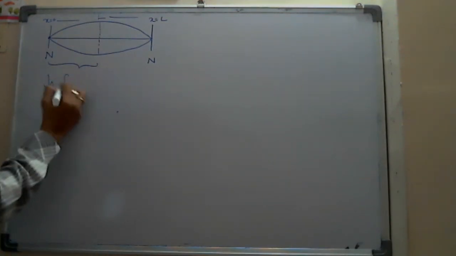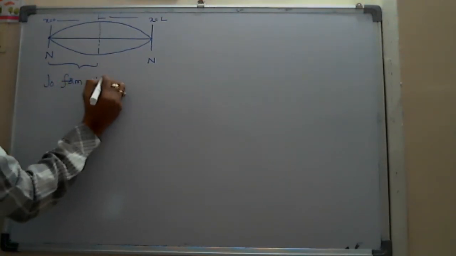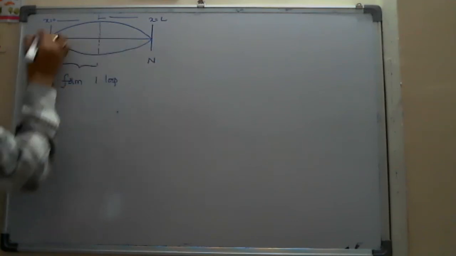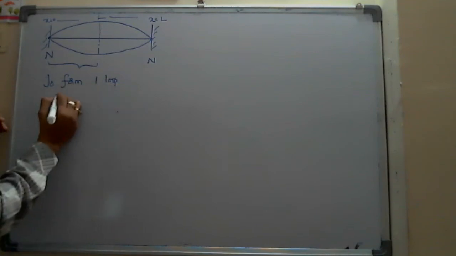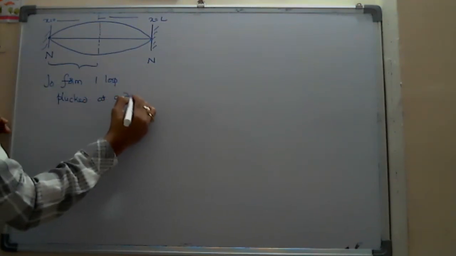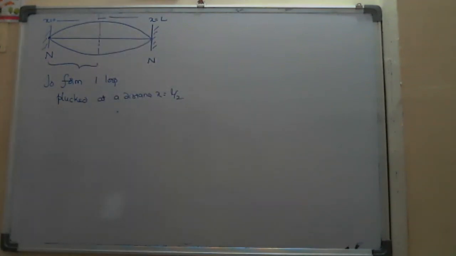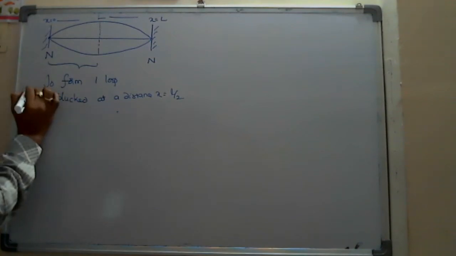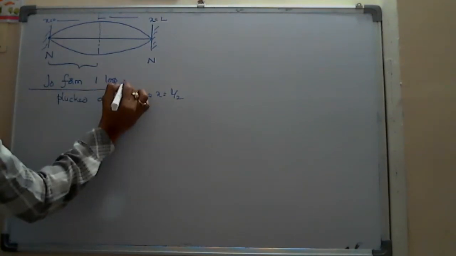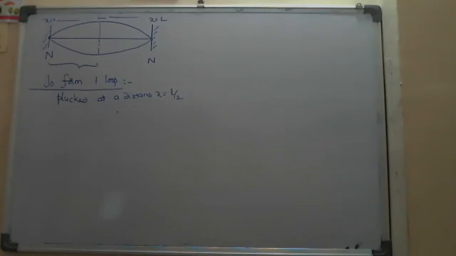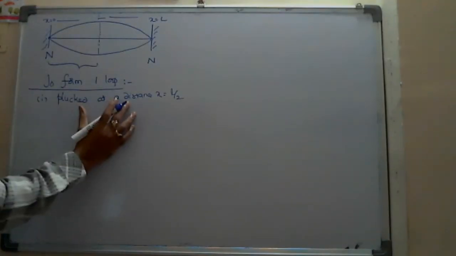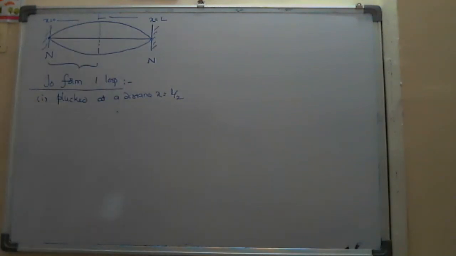So to form just one loop in the stretched string between two rigid supports, the wire should be plucked at a distance of x equals L by 2. First we try to complete one loop. It is plucked at x equals L by 2.